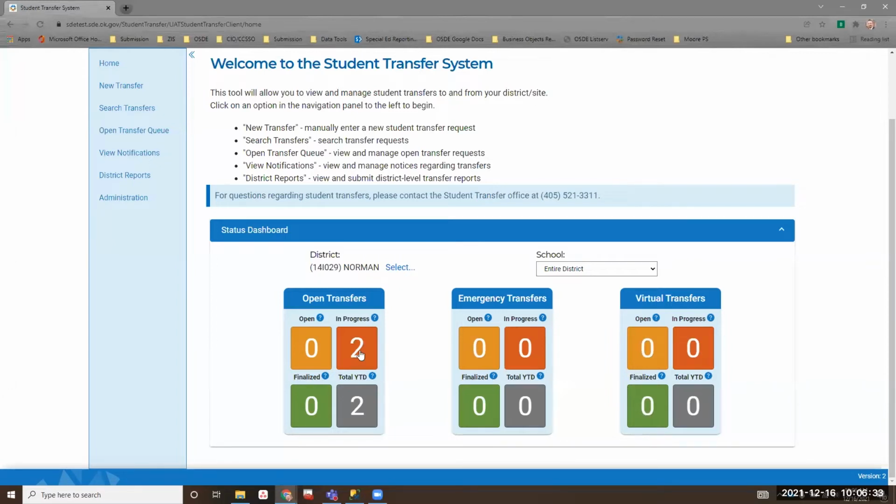You can click this here. I'm not going to do that, but it will take me directly to my open in progress transfers. You can just hit that button. It's kind of a button. You see it kind of pops up a little bit. I don't know if you can see the animation, but when you hover over it, it pops up a little bit, folds itself a little bit, and you can click that and it will take you to your open in progress transfer list. Okay.